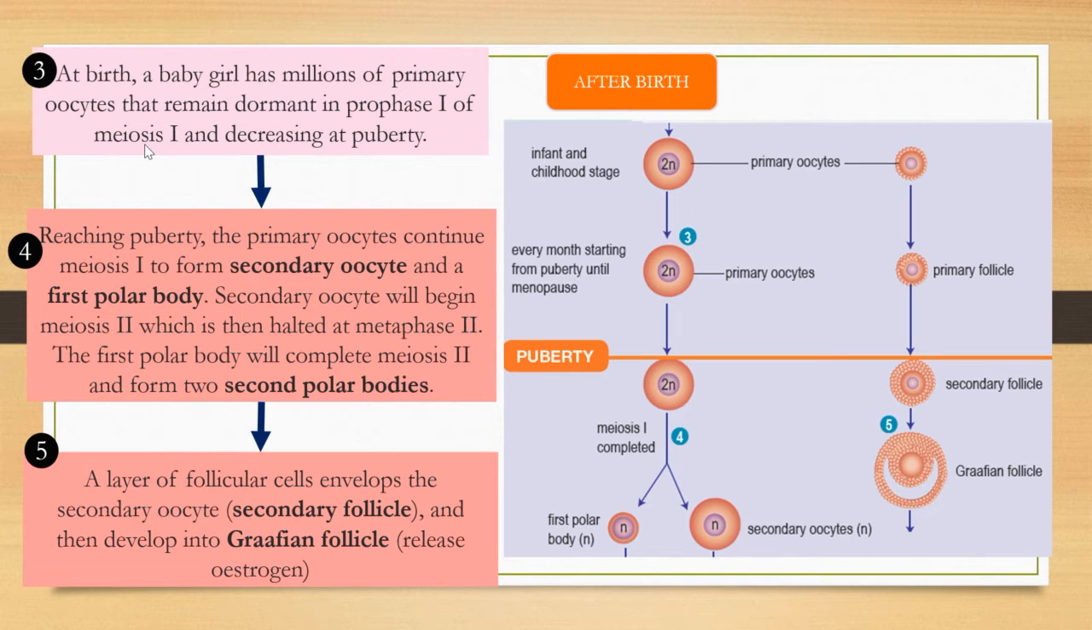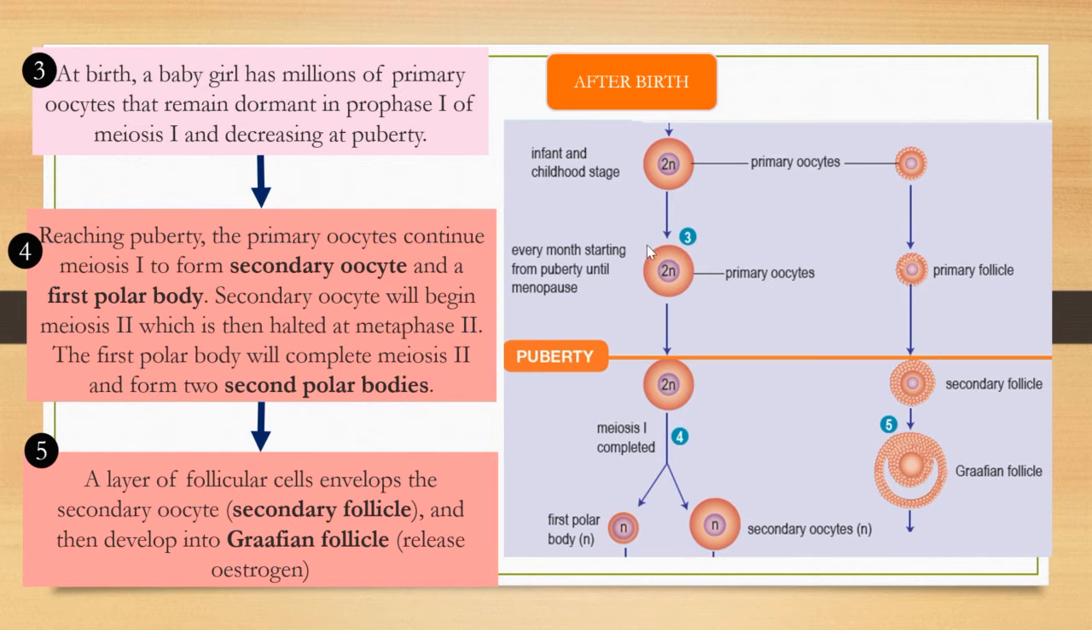Just now we discussed that during fetal development, the primary oocyte undergoes meiosis 1 but stops at prophase 1. So at birth, a baby girl has millions of primary oocytes in both ovaries that remain dormant in prophase 1. This primary oocyte number will decrease at puberty.